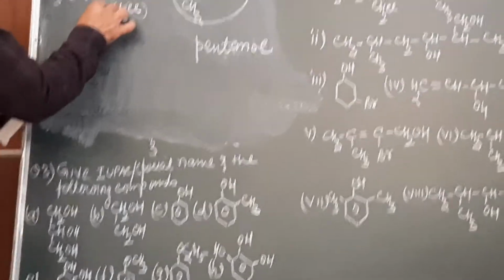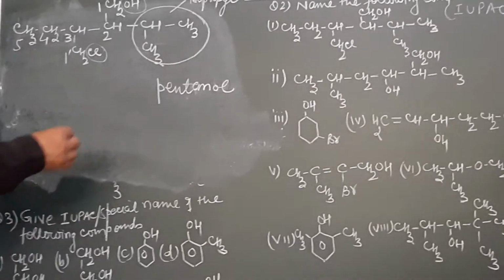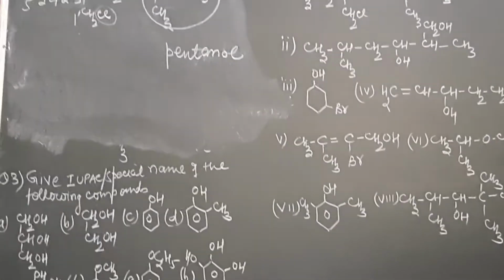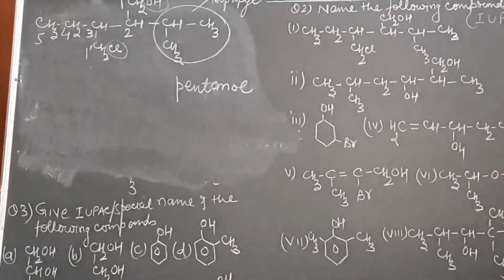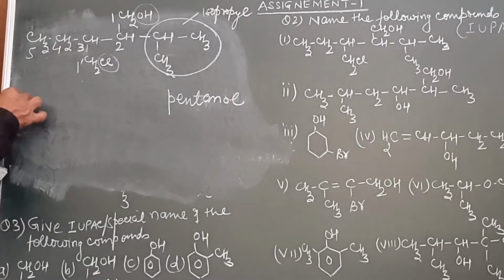And what is this group? If it is numbered as 1 dash, this is 1-chloromethyl. Now we must arrange them in alphabetical order. For the name of a complex substituent, when it is to be arranged in alphabetical order, the complete name is to be looked at. So at number 3 position, what is present?